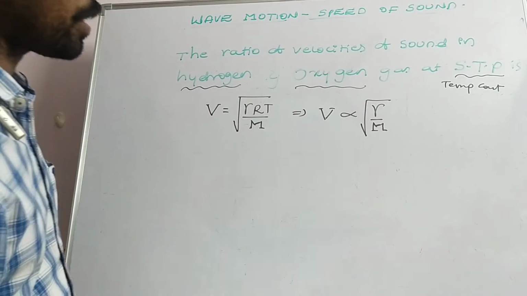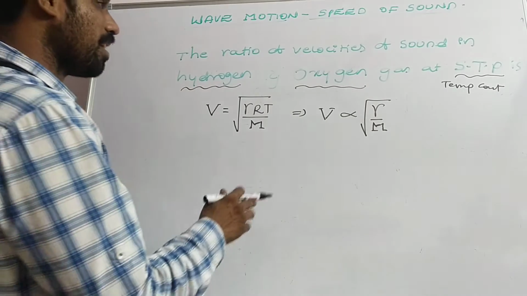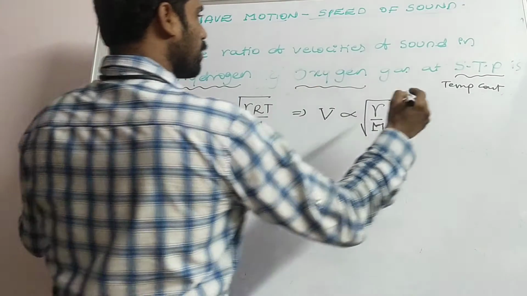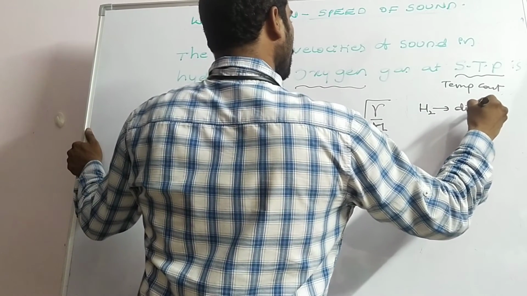In the kinetic theory of gases, we simply write V is inversely proportional to the square root of molecular weight. But here, for different gases, of course, we have hydrogen gas. It is diatomic.